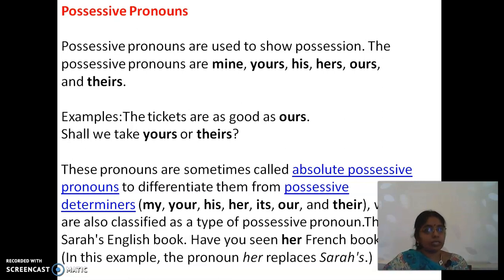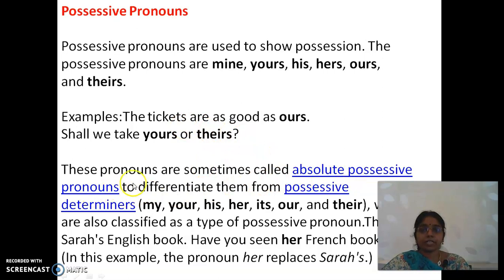So, you will say the answer without knowing which type of pronoun it is. That comes under the possessive pronoun. The tickets are as good as ours. This is an example. So shall we take yours or theirs? Ours, yours, theirs are all possessive pronouns here.